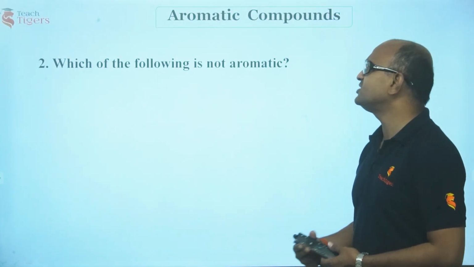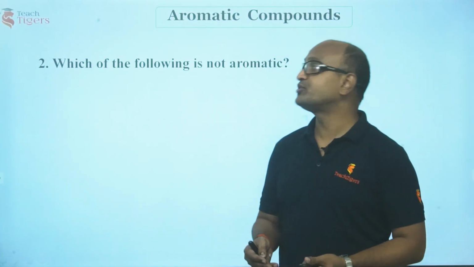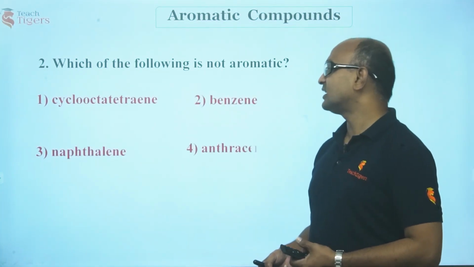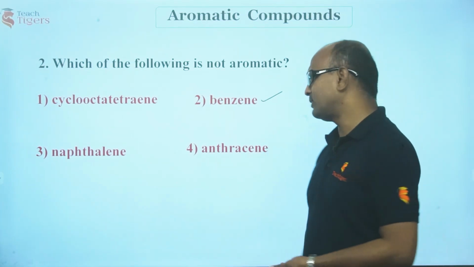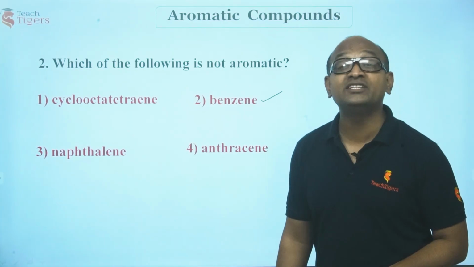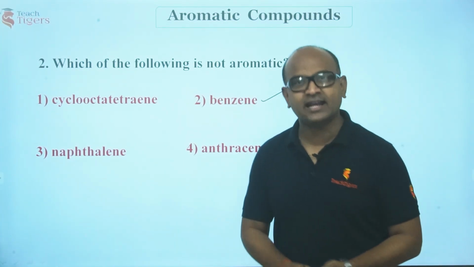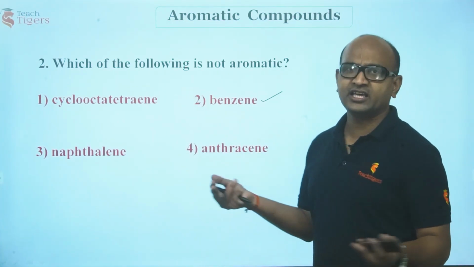Which of the following is not aromatic? That means out of the 4 options that I have given here, you have to select the one. Benzene is a very famous example that you people know. Naphthalene, anthracene, they are called benzenoids. Do you people remember what benzenoids are, right? And cyclooctatetraene. What is that?